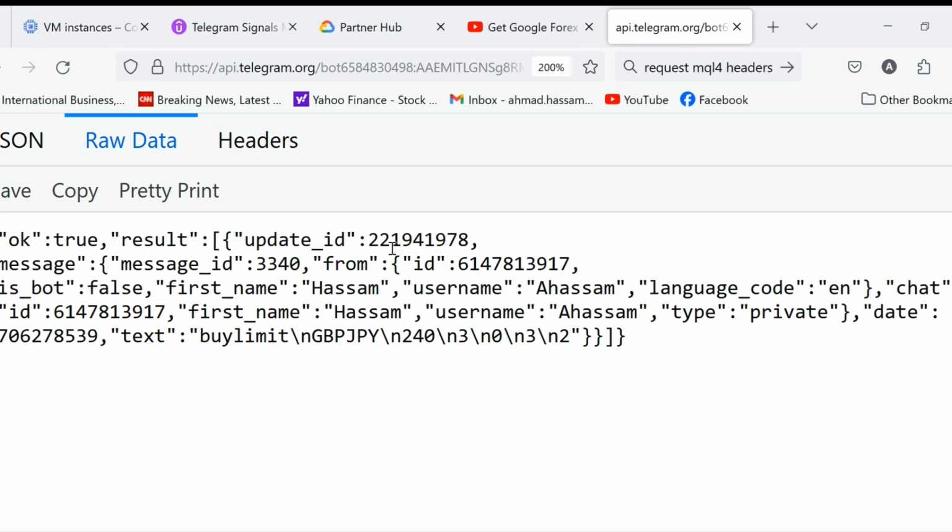JSON is this format. Most of the messages on the internet using the HTTPS protocol use this JSON format. This is the standard. So the Telegram bot will give this message in JSON format, and the trade copier EA will read this message, and as I told you, we need this update ID, we need this chat ID, and we need this text.